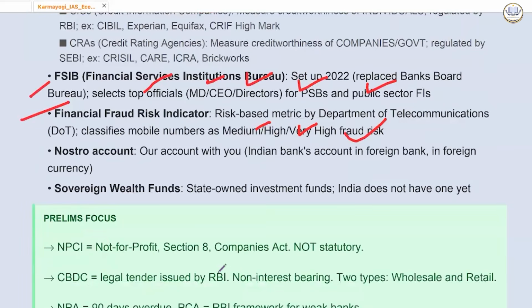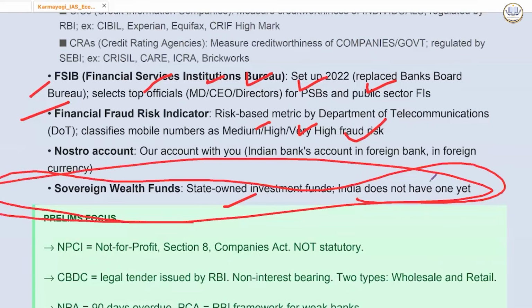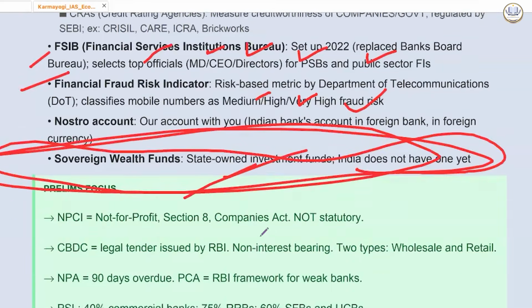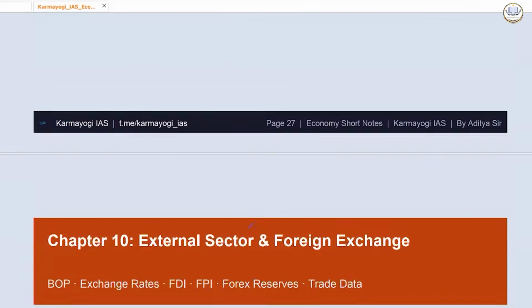Nostro account, our account with you. An Indian bank's account in a foreign bank in foreign currency is called a Nostro account. ठीक है? Sovereign wealth fund, state-owned investment funds. India does not have one yet. India doesn't have one yet. बन गया एक prelims का statement. Okay?